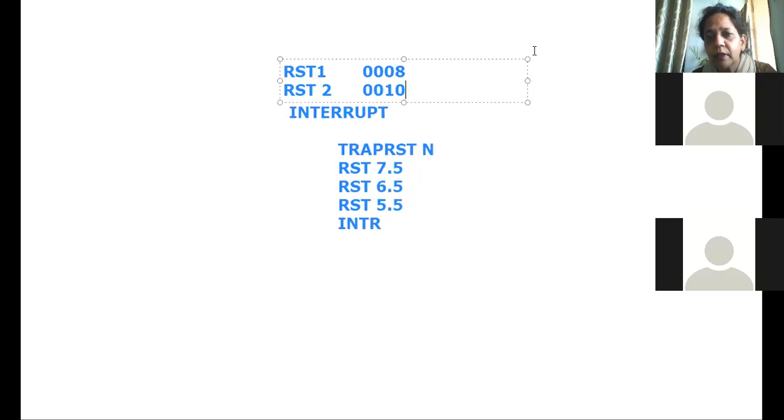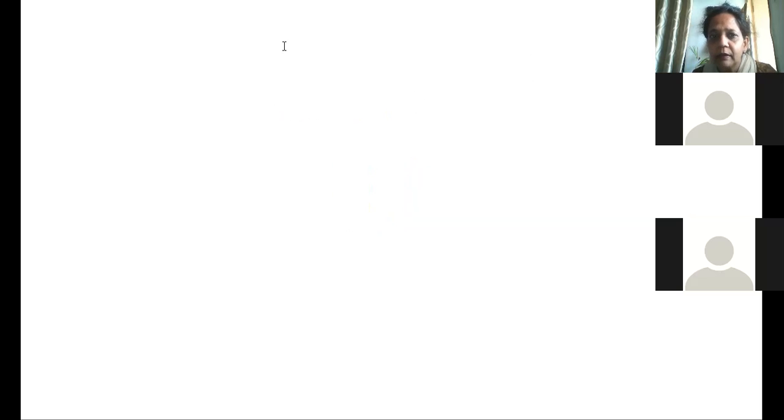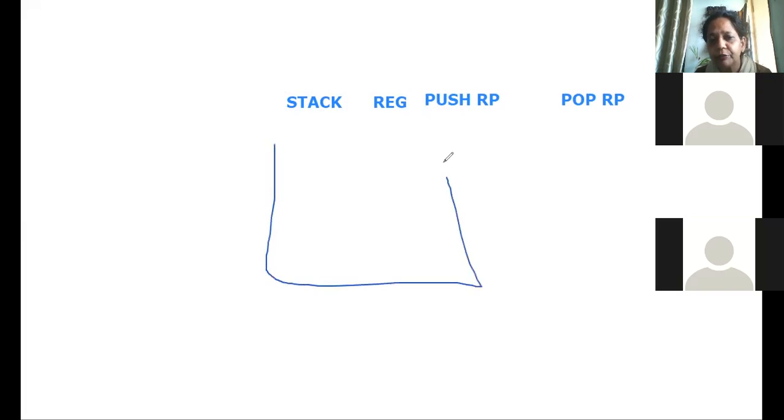Okay, then last time we had seen the concept of the stack. Stack is nothing but a memory where you can store the register contents temporarily, whenever required. In order to store that, we use the instruction called PUSH, and then you have to write the register pair's name. Exactly opposite is the POP instruction, and then you write the register pair name. So I had told you about the stacking of this, correct?